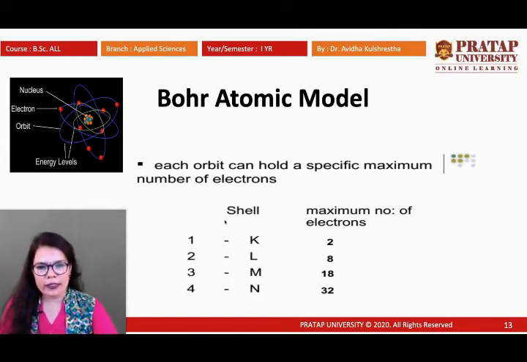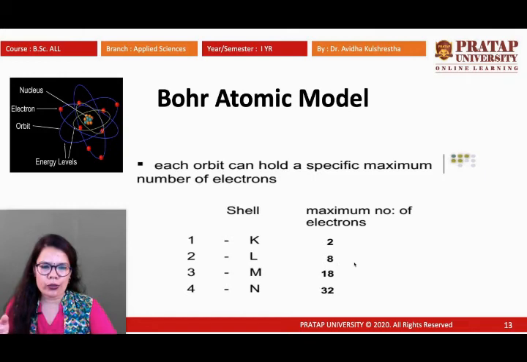The number of electrons found in a specific orbit depends on a formula that he has given, that is 2n squared. So 2 into 1 squared is equal to 2. So the maximum number of electrons in the K shell will be 2 only.